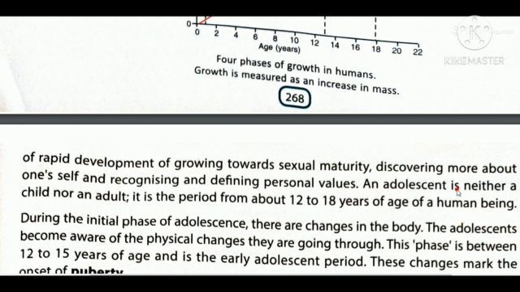An adolescent is neither a child nor an adult, because, as I told you, it is a stage between childhood and adulthood. It is a period from about 12 to 18 years of age of a human being. During the initial phase of adolescence, there are changes in the body, means physical changes.